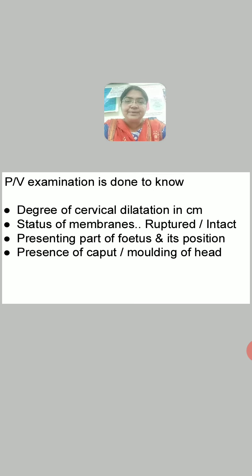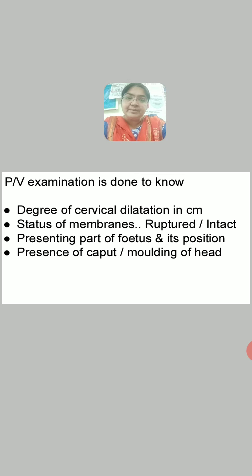From the PV examination, we can get certain information like degree of cervical dilatation, that is in centimeters. It starts from 2 centimeters and ends with 10 centimeters. So 10 centimeters means complete or full cervical dilatation. So up to what extent the cervix is dilated, that we have to know from the PV examination.